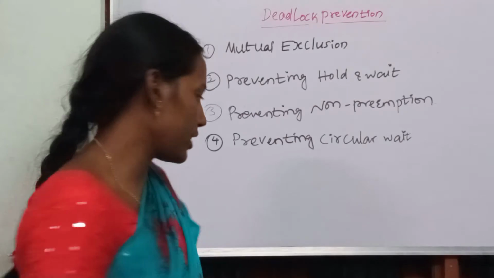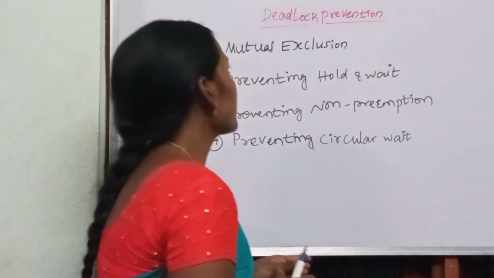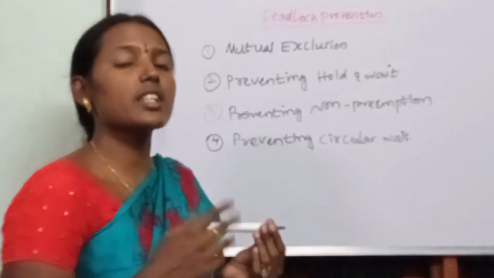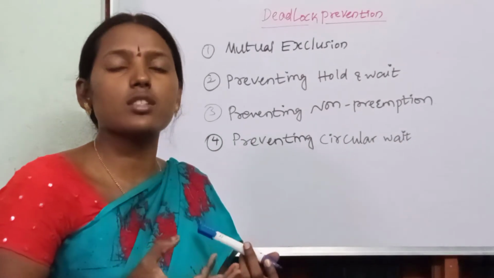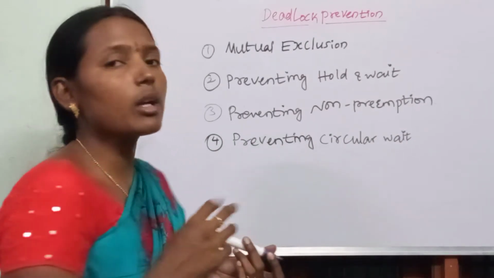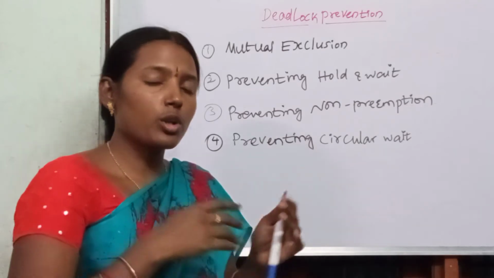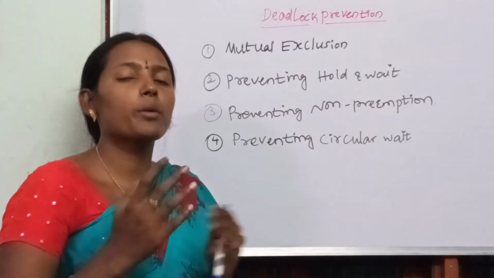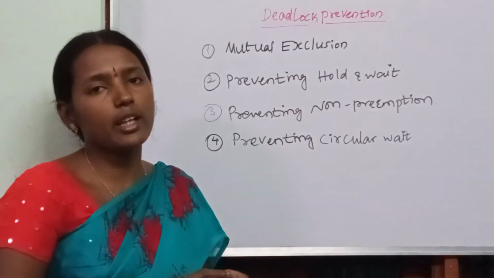This is Bhargavi. Now in this session we are going to discuss deadlock prevention. Prevention is nothing but taking precautions. That means, in order to avoid deadlock, what can we do so that the operating system will not get into the deadlock state?